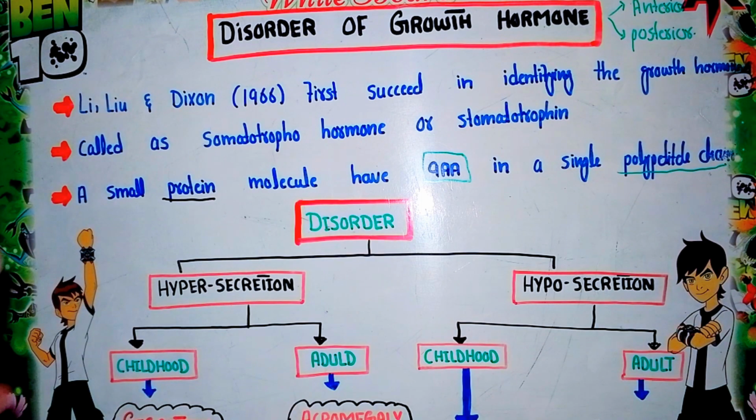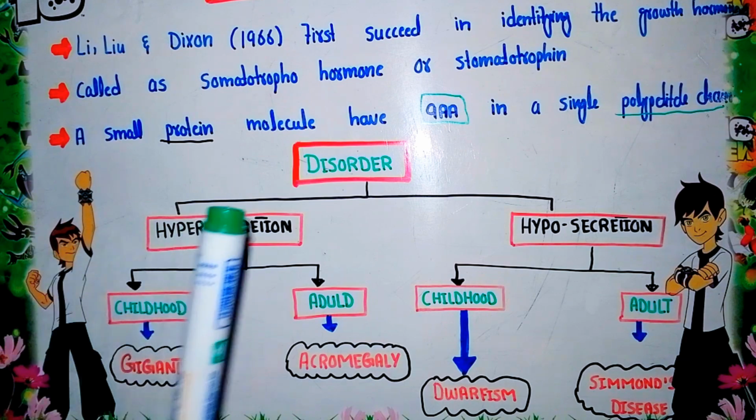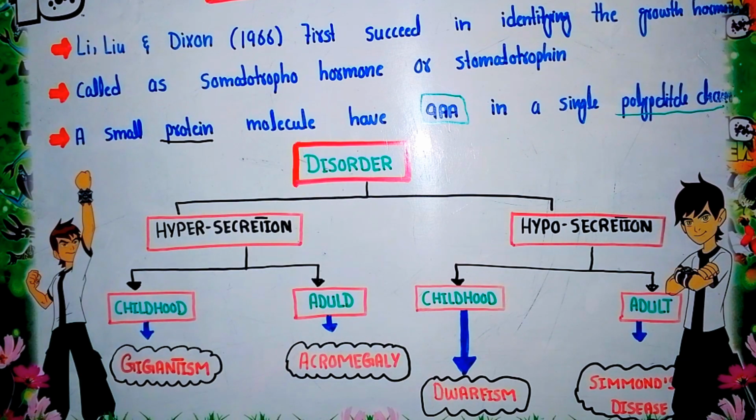Now let us discuss the disorders related to growth hormone. There are two types of secretion abnormality. When the secretion of growth hormone deviates from its normal range, it creates disorders.